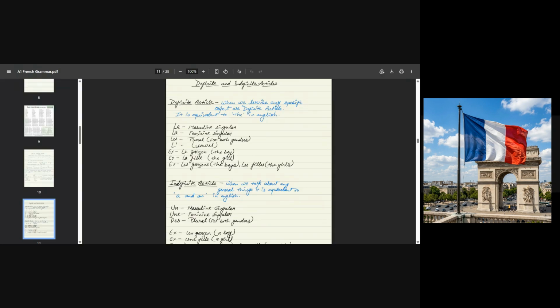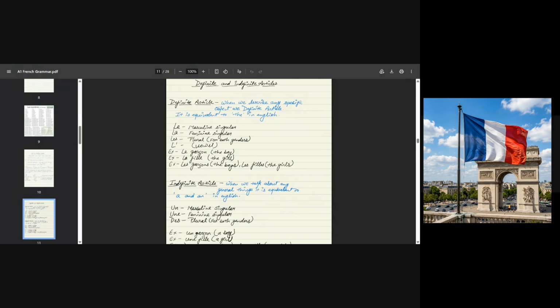Basically, we use the definite article when we want to describe any specific noun, just like the boy, the girl. It means I'm talking about a specific boy, a specific girl. So whenever you want to talk about any specific object or thing, you will use definite articles.